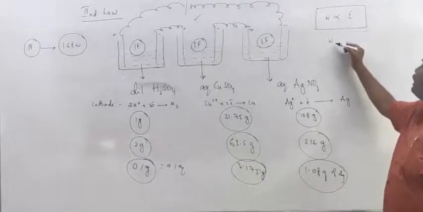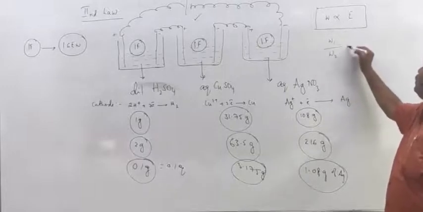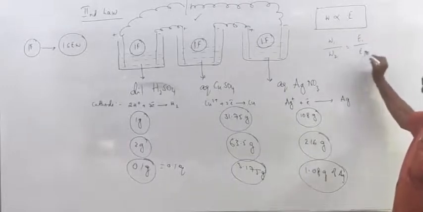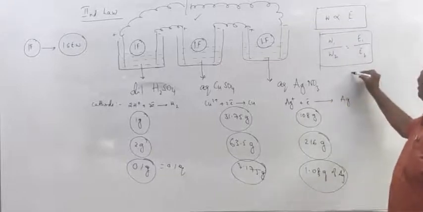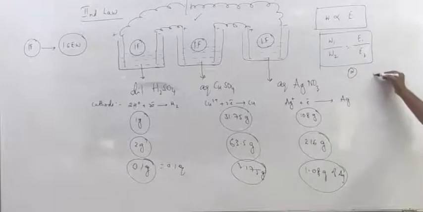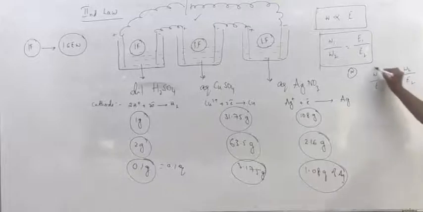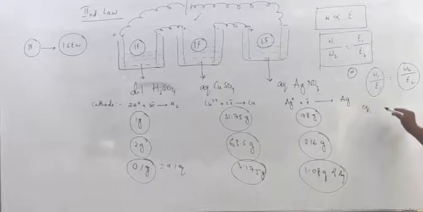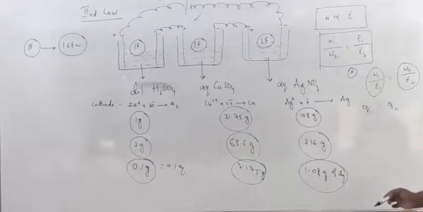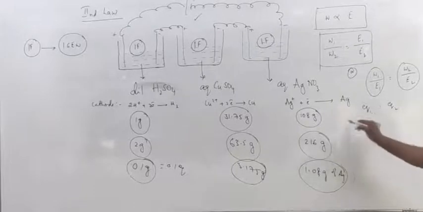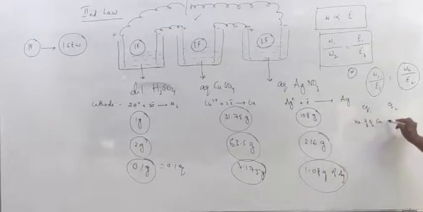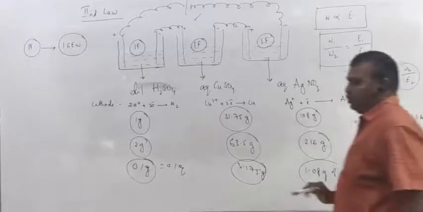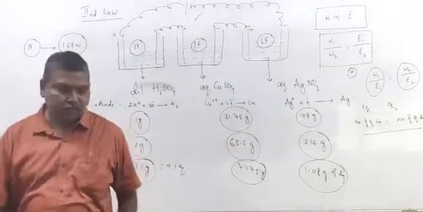So therefore, you can write it as W1 by W2 is equal to E1 by E2. Or W1 by E1 is equal to W2 by E2. So that means equivalents of first electrolyte is equal to equivalents of second electrolyte. Means number of equivalents of copper is equal to number of equivalents of silver. This is Faraday's second law.